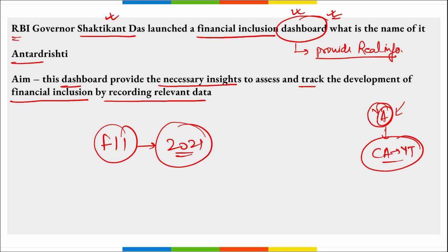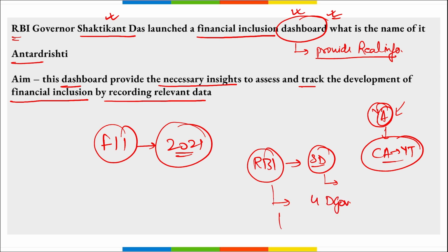Then if we talk about RBI, who is the governor? We just saw Shaktikant Das, right? And he was also awarded the Governor of the Year award. Then how many deputy governors? 4 deputy governors are there. Where is the headquarter of RBI? It is in Mumbai, Maharashtra. And when was it established? On 1st of April in 1935.